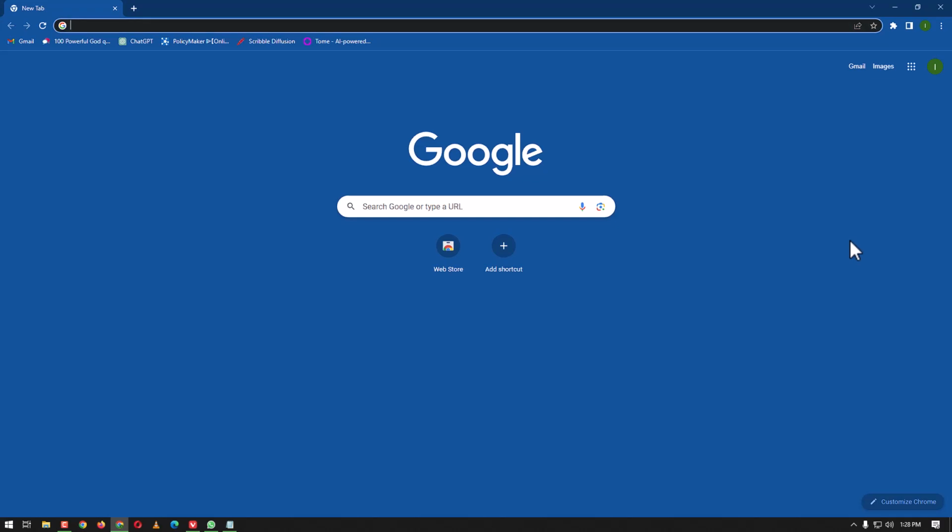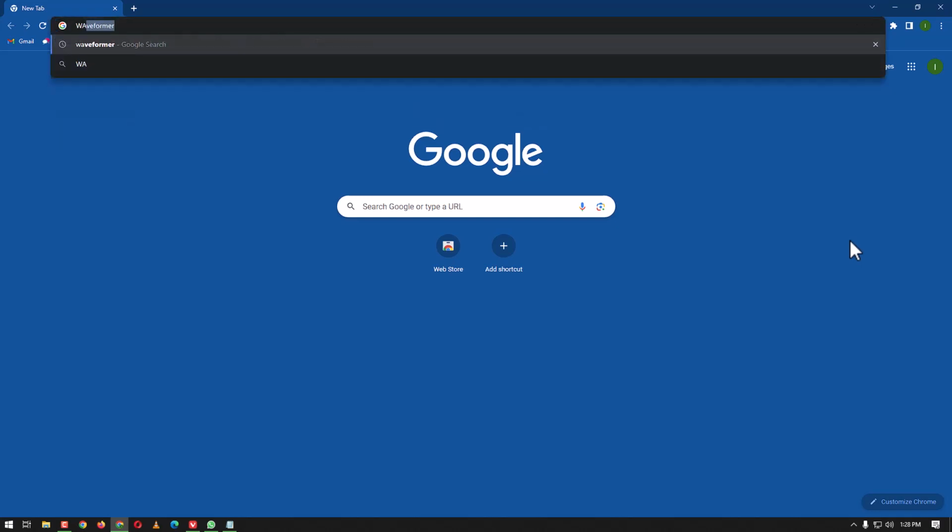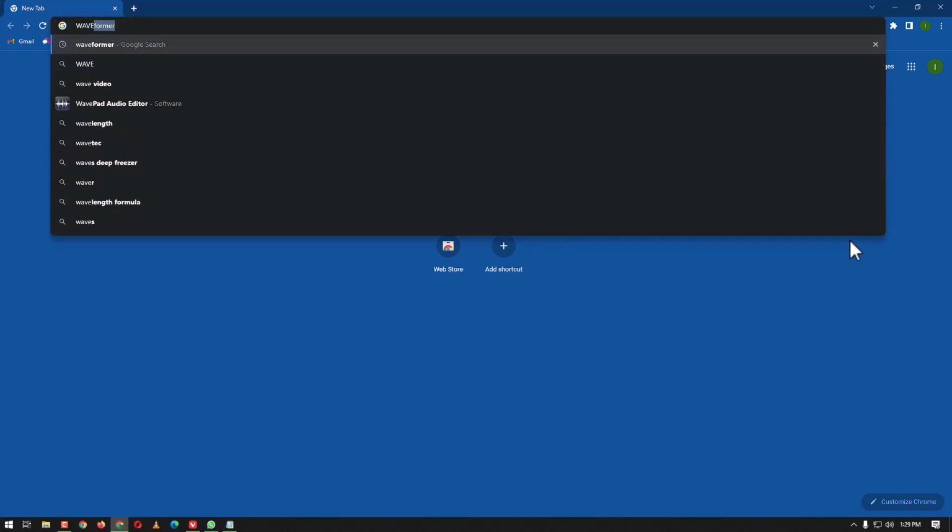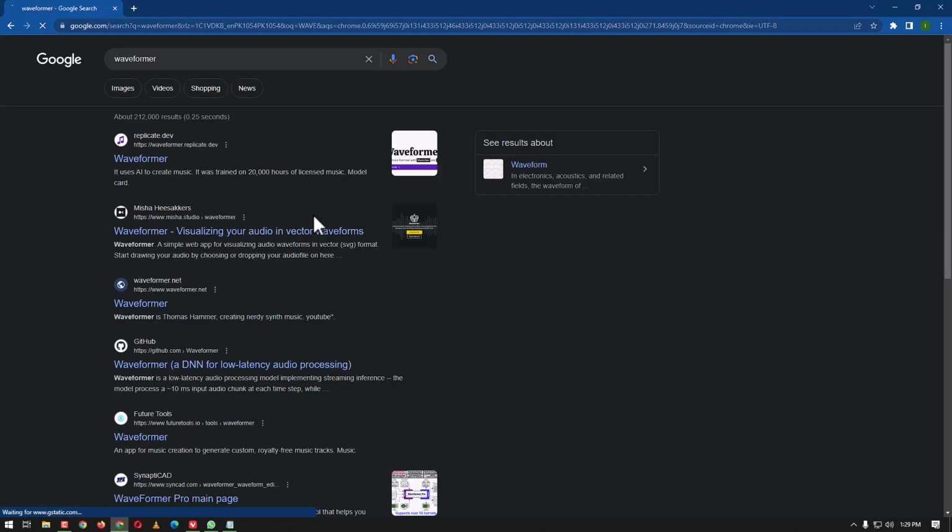In today's amazing video, I'm going to tell you about the Waveformer, which is an AI application that creates AI music. So let's get started. Here I'm going to search for the Waveformer, and I recently searched it, so it is here. I'm going to click on it. The first one here, you can see replicate.tab waveformer. I'm going to click on it because this one is the official one.